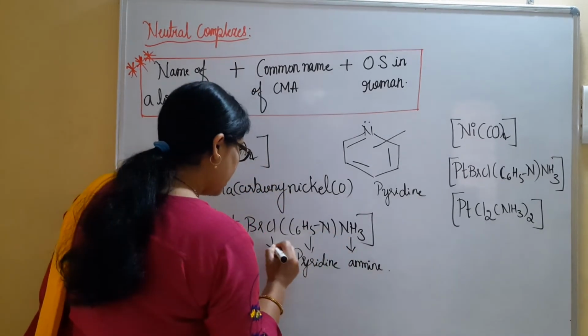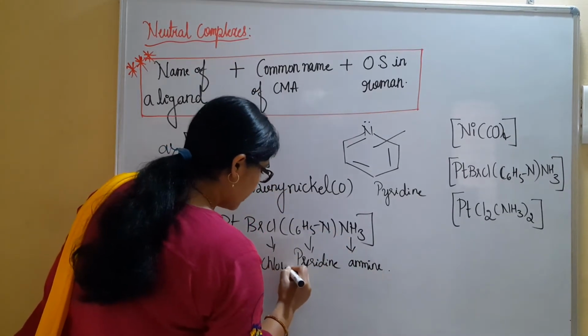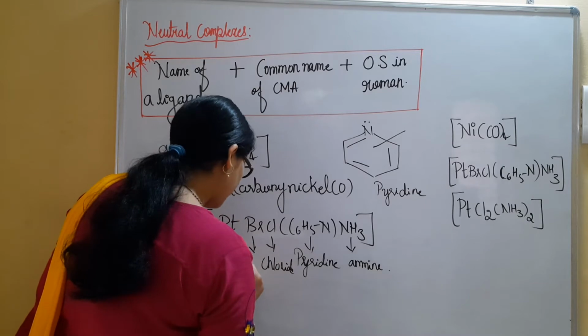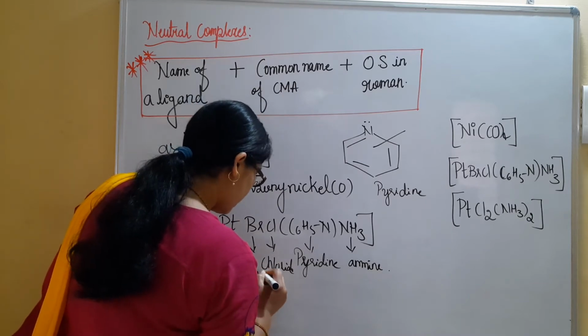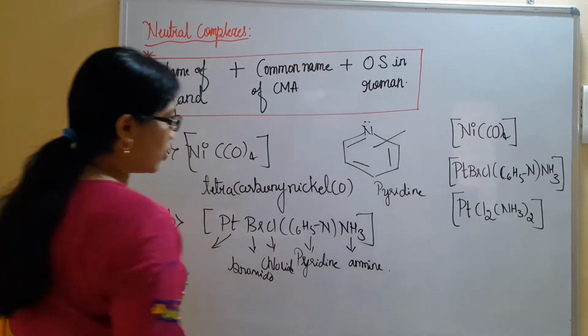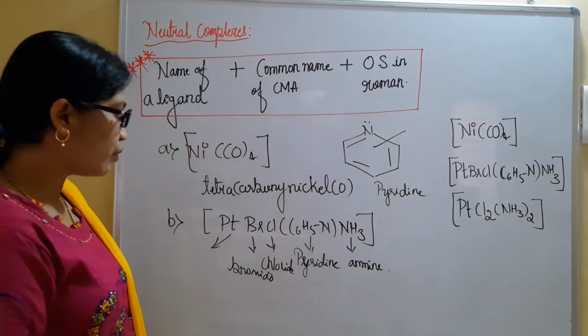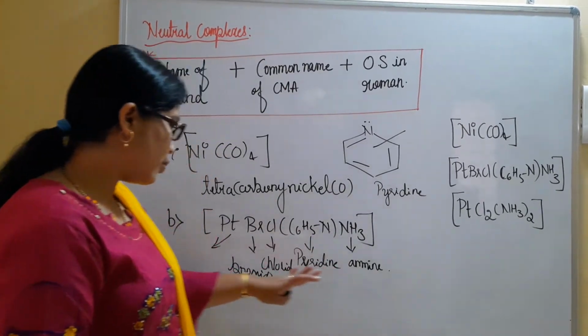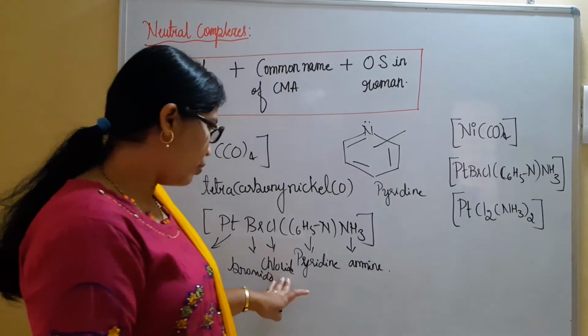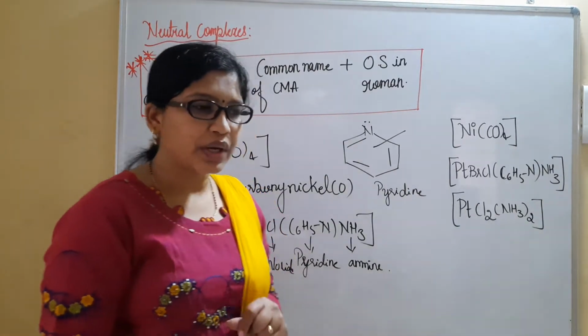Pyridine. Then chlorido or chloride. Here, bromido. This is, we all know, platinum. Now let us write the name for this one. Fine. Amine comes first, bromido comes next, chlorido, and lastly we will be getting the pyridine.